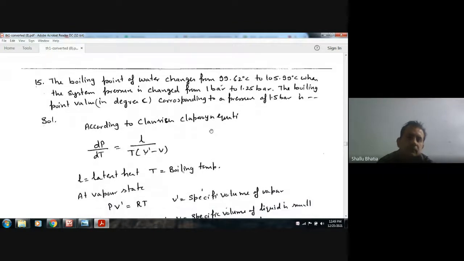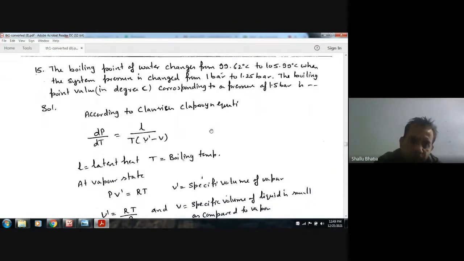Next, the boiling point of water changes from 99.62 degrees Celsius to 105.99 degrees Celsius when the system pressure is changed from 1 bar to 1.25 bar. The boiling point value in degree Celsius corresponding to the pressure 1.5 bar is?